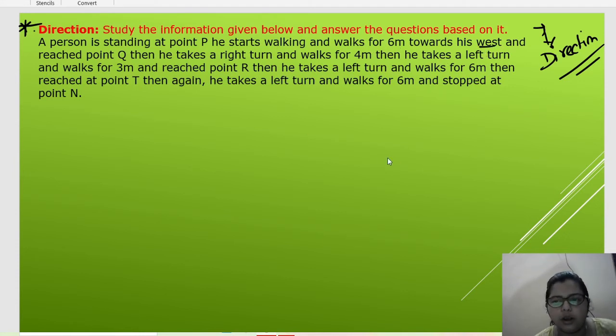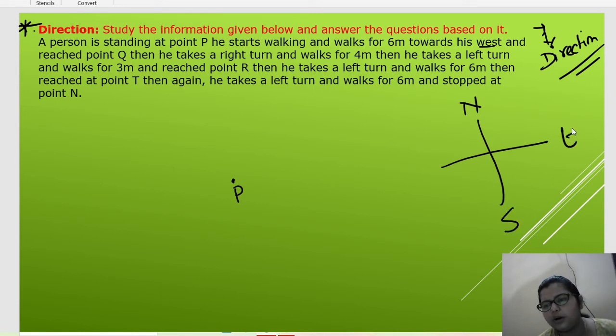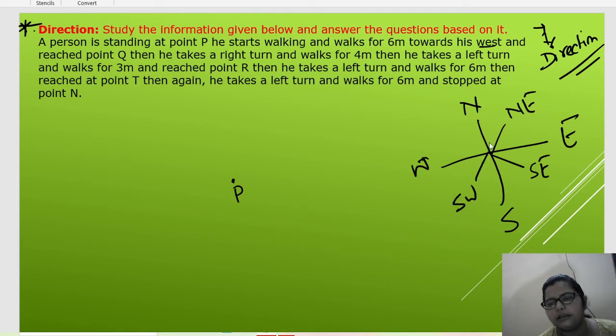So any person, like P is here, P is any person, and he starts walking towards west. It means here is north, here is south, this is your east, this is your west, and this is your northeast, this is your southeast, this is your southwest, and this is the northwest.